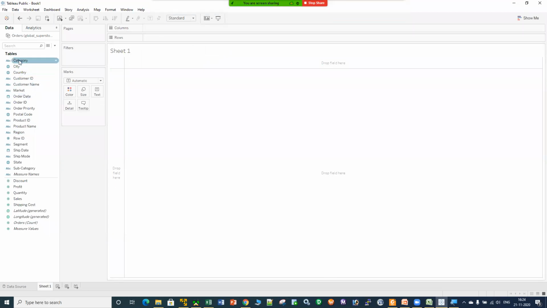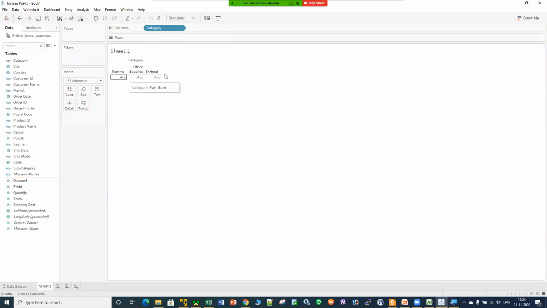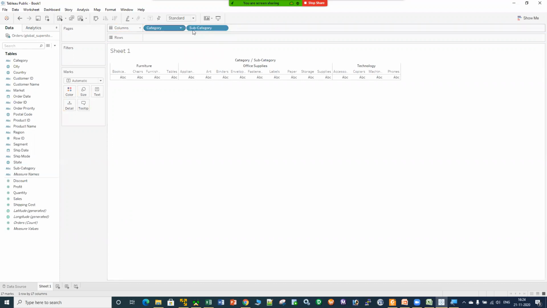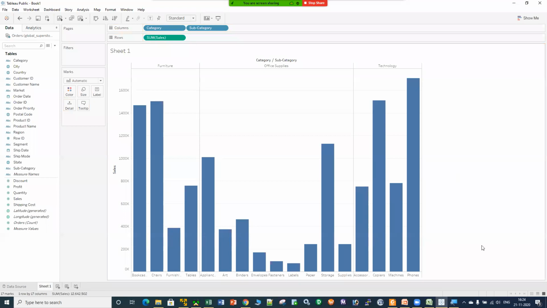I can easily drag and drop my column and put it over here, right? So let me take that category over here in the column shelf. It will be taking the categories. I want my visualization on the basis of subcategory as well. I can take the subcategory and put it over here in the column shelf. These are known as pills, your fields, whether it is a dimension or a measure, these are known as pills, right? Now I can take the sales and put it into the row shelf and my data visualization is ready.